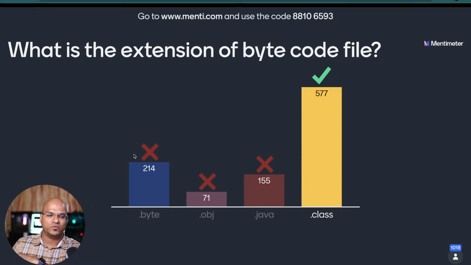So the source code which you write is .java. Once you compile the code, you get a .class file, which is called bytecode. The .obj is what you get in C++.